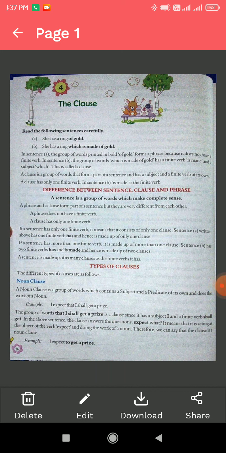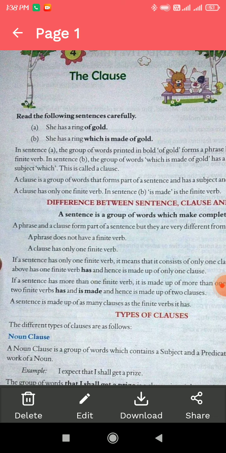Today in this video we will start a new chapter, that is chapter number 4, the clause. So without any delay, let's get started. First of all, as you can see, there are two examples given in chapter number 4. First I am going to read, and after that I will explain. Read the following sentences carefully.